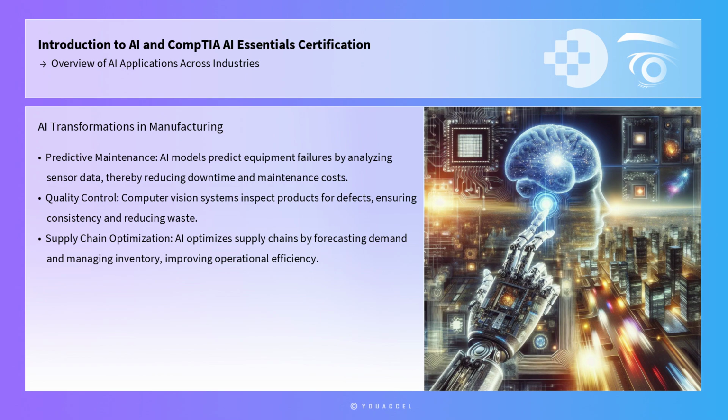AI also optimizes supply chains by forecasting demand and managing inventory, leading to improved operational efficiency. For instance, Amazon employs AI to predict product demand, adjust inventory levels, and streamline logistics. These applications demonstrate the transformative impact of AI in enhancing productivity and reducing costs in manufacturing.